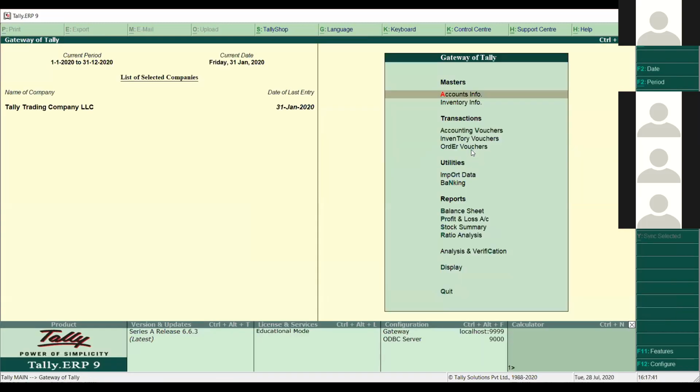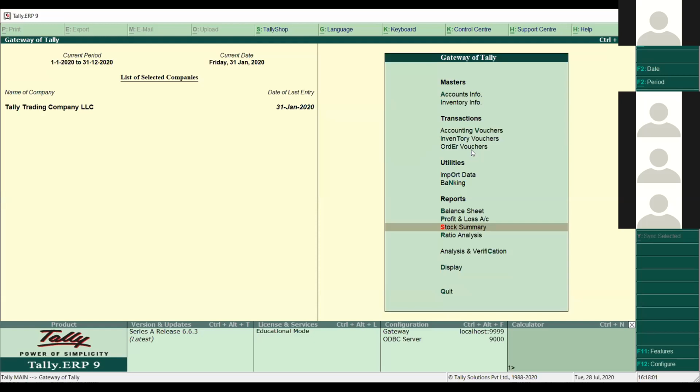If I go to stock summary, one more thing I want to tell you. If you're new to Tally, you can see in the Gateway of Tally, in the master section, A is bold, I is bold. In the transaction level, V is bold, and in inventory vouchers, T is bold. What does it mean by bold? It means